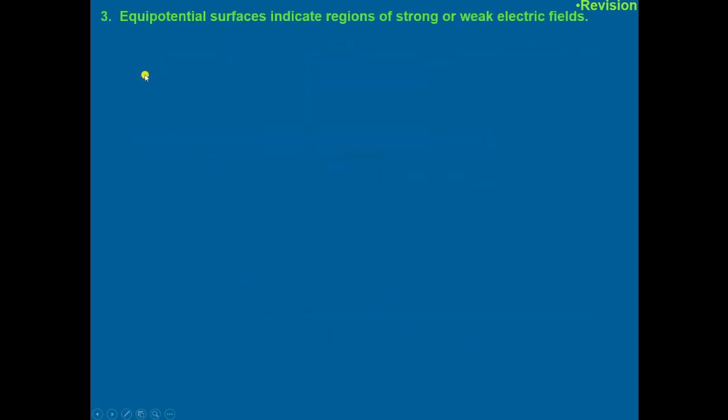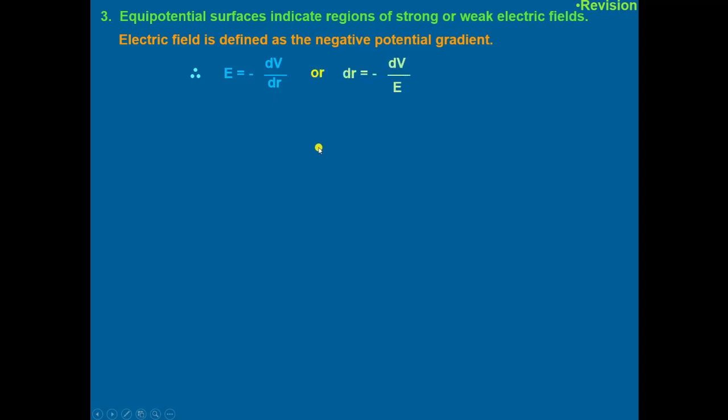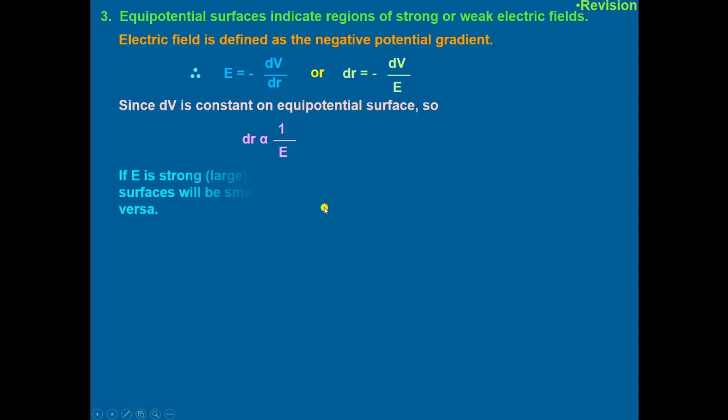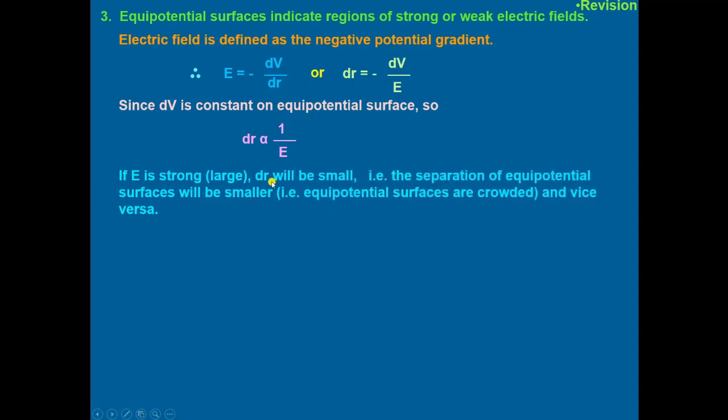The next property we discussed is that the equipotential surface indicates the region of strong or weak electric field. As the electric field is defined as a negative potential gradient, E is equal to minus dV upon dr, or we can say that dr will be equal to dV upon E. Since dV is constant on the equipotential surface, dr is inversely proportional to 1 upon E. If E is strong, dr will be small, and vice versa.